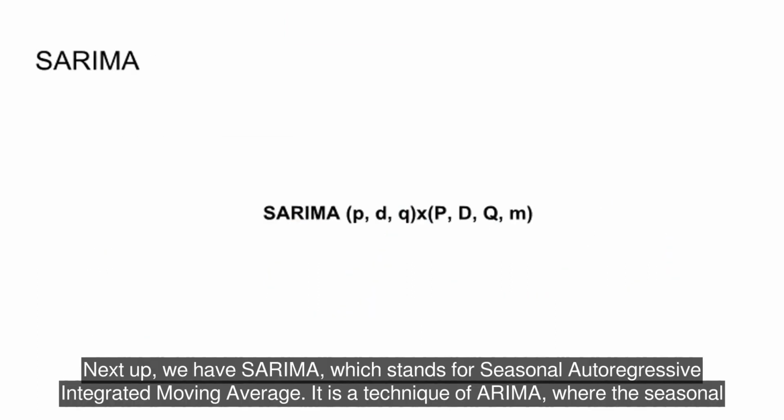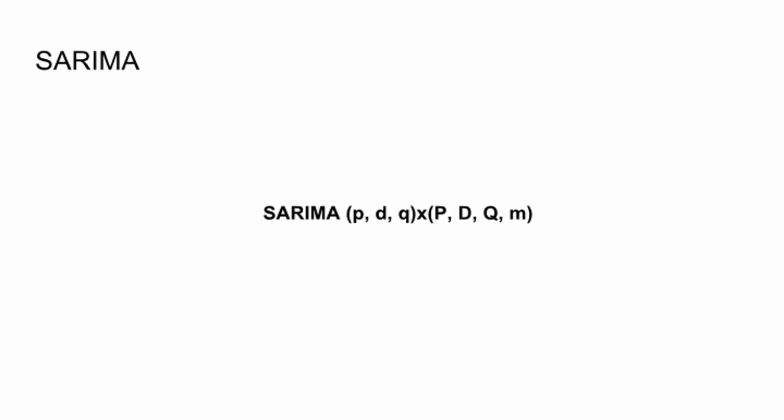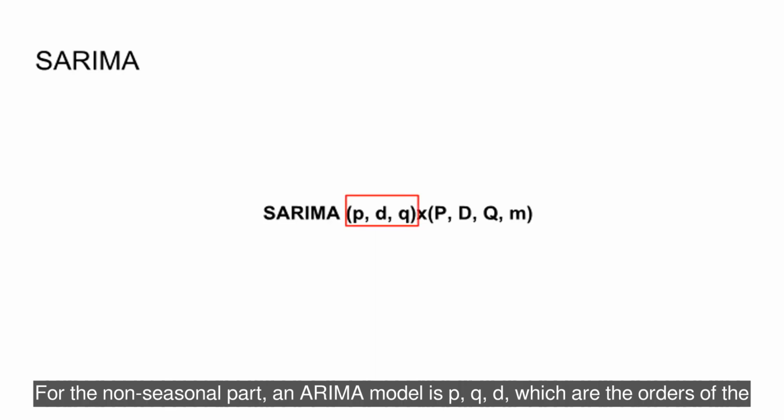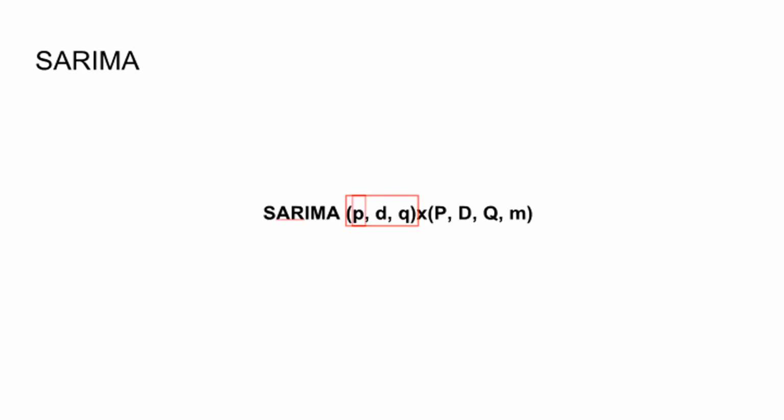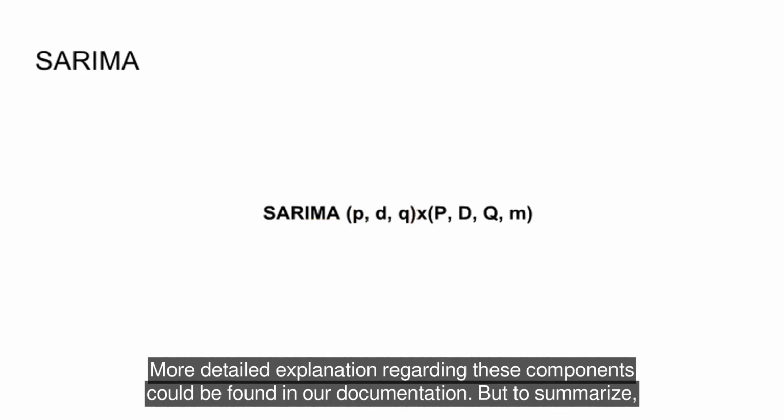Next up, we have SARIMA, which stands for Seasonal Autoregressive Integrated Moving Average. It is an extension of ARIMA, where the seasonal component can be handled in univariate time series data. Seasonal ARIMA combines both non-seasonal and seasonal components into a multiplicative model. For the non-seasonal part, an ARIMA model is p, d, q, which are the orders of the autoregressive, integrated, and moving average terms respectively. More detailed explanation regarding these components could be found in our documentation.